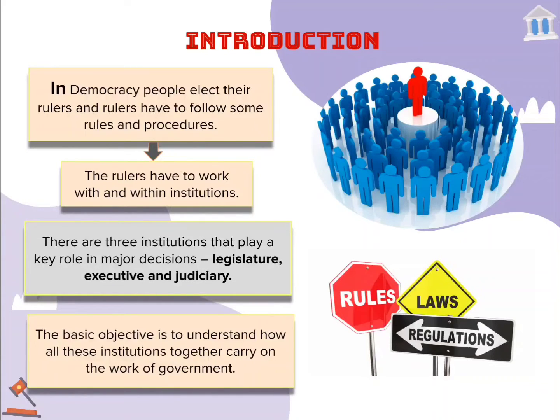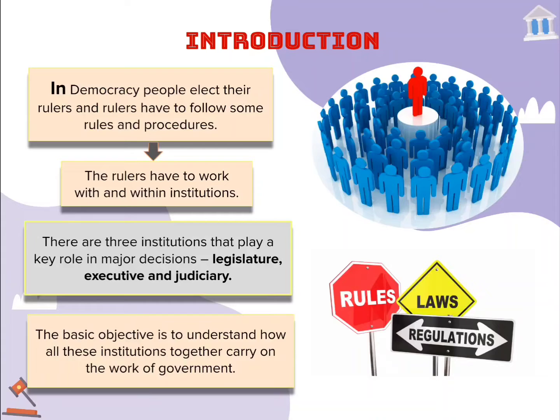So there are 3 institutions that play a key role in the major decisions. These institutions are legislature, executive, and judiciary.